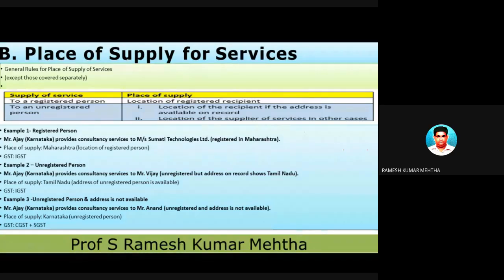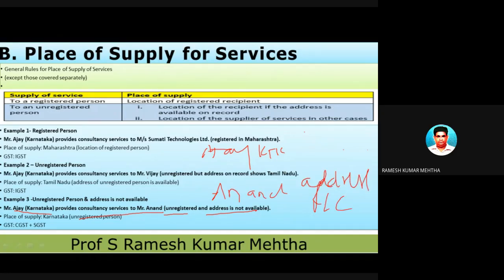Mr. Ajay of Karnataka, Ajay of Karnataka has come into the picture again and is providing services to Anand. And Anand is not registered, neither is his address available. So address is not there, neither is there registration proof. So this is eliminated.